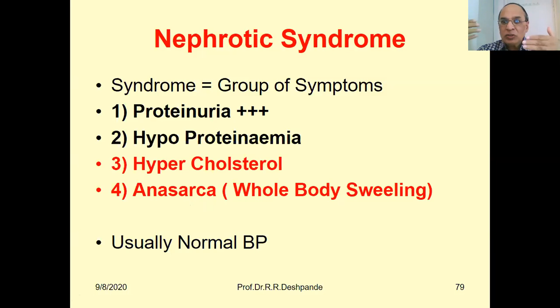So in the three parts of your body, upper part, middle part, and lower part, everywhere there will be swelling, and whole body swelling is called anasarca. This is the specialty of nephrotic syndrome. But that starts from the face, so it is called a descending type of edema, from the upper to the lower part of your body.